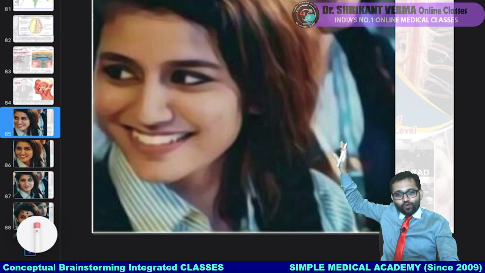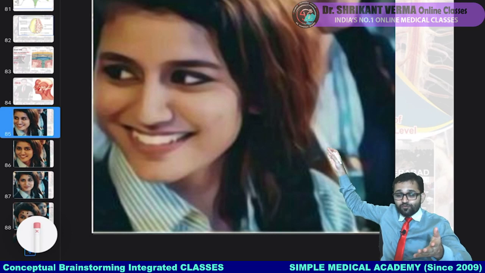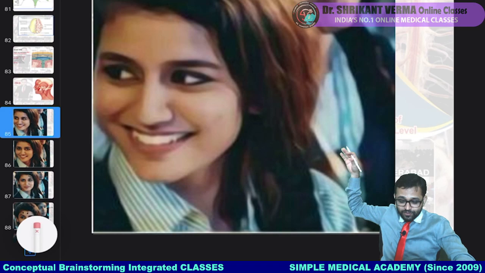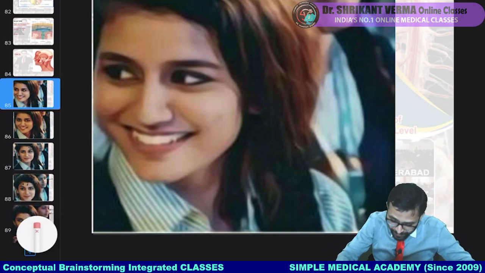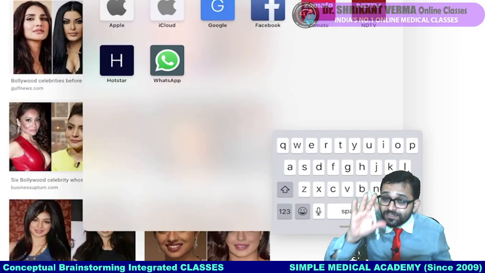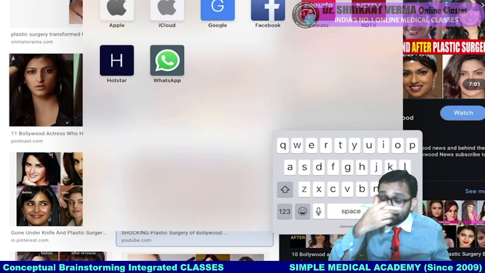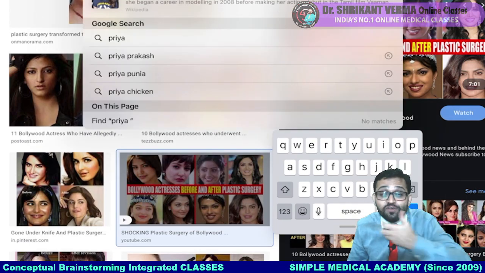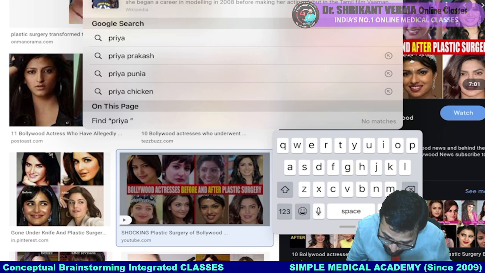Hollywood, Bollywood, Tollywood correlation in a funny way. You know this character Priya Prakash Warrior, the famous Tollywood actress, 2-3 years before, during Valentine's Day, she became too much famous. Fine. So can you see that beautiful video? That was nothing, that was just depending on the muscles of the facial expression. So just see here the muscles of the facial expression, and there is a total video.